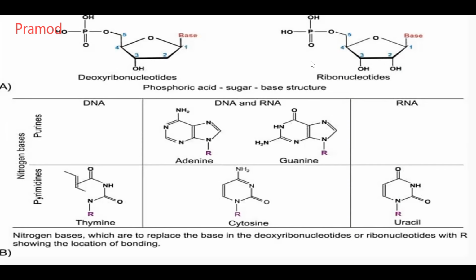Yeah. So in case of deoxy, at the 2nd position there is no OH. Everybody remember all these things. In deoxyribose sugar, that is DNA, there is no OH at the sugar moiety. That's why it is called deoxyribose. And ribose is a 5-membered sugar moiety.